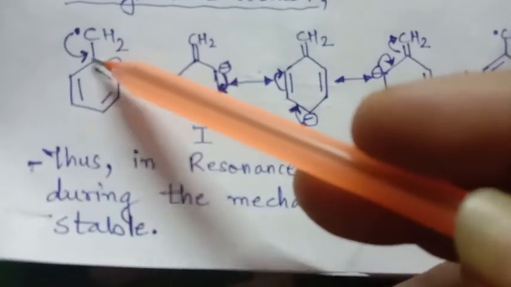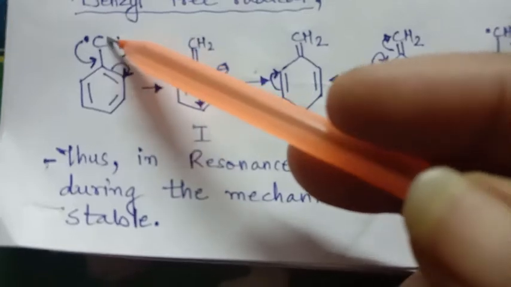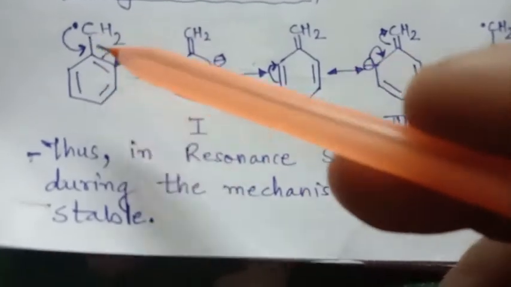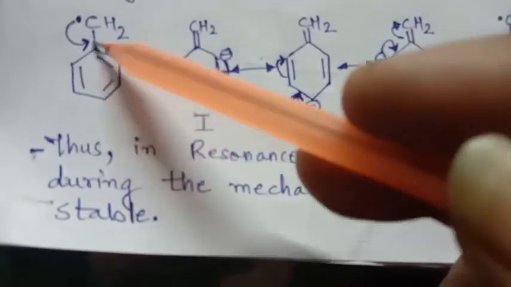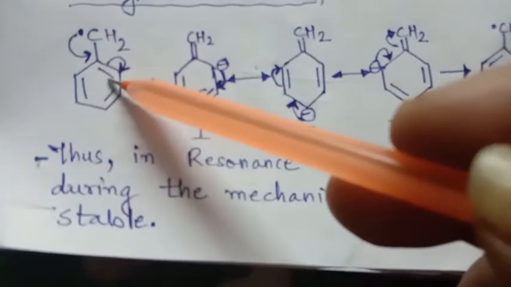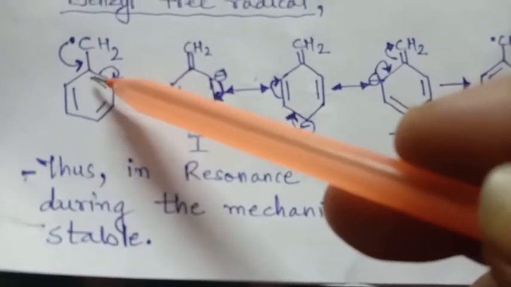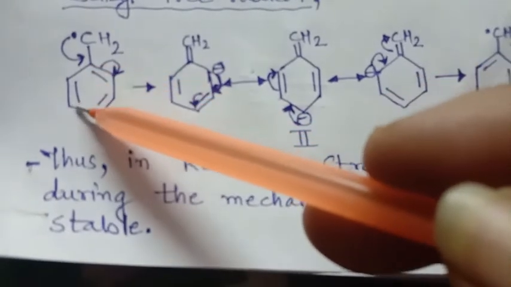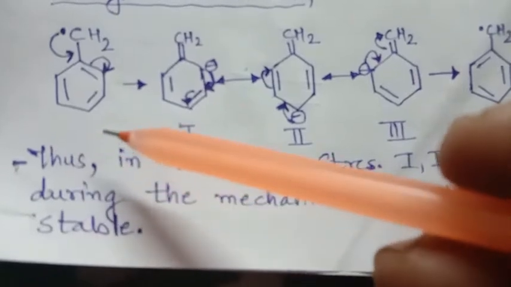So in resonance, what happens? Whatever the substituent has attained from the benzene ring, in the last structure it will give it back. But while giving back, we will see that the shifting of the bond is taking place.